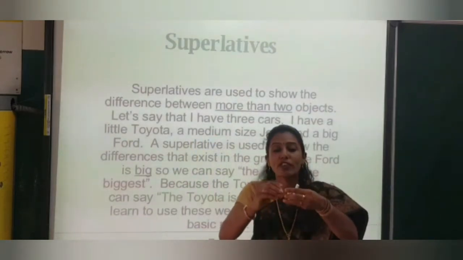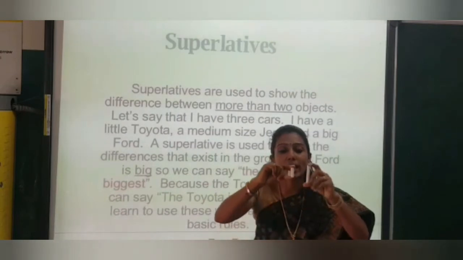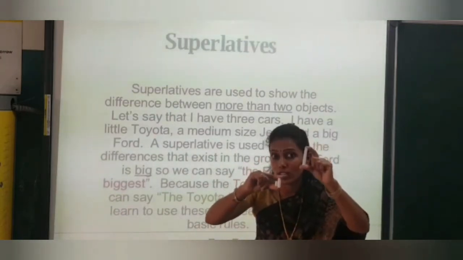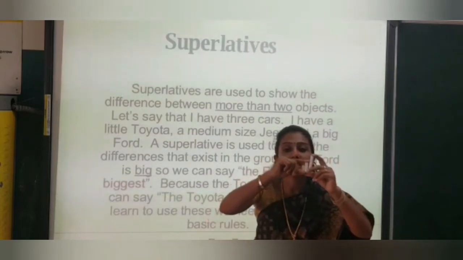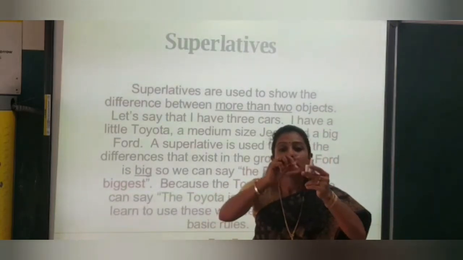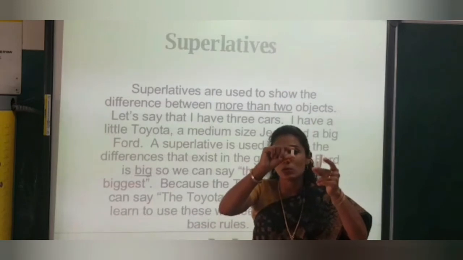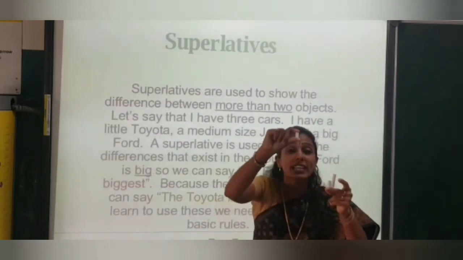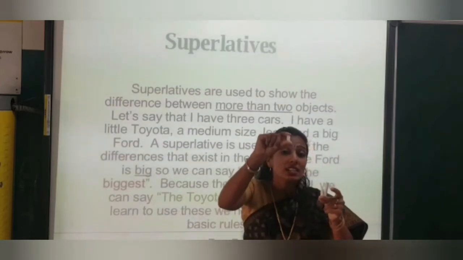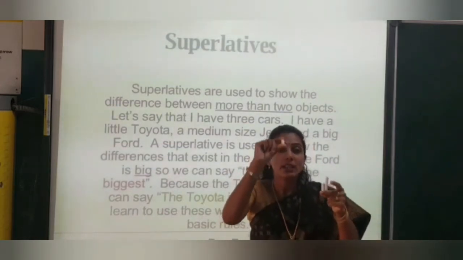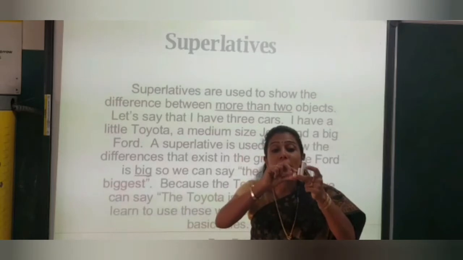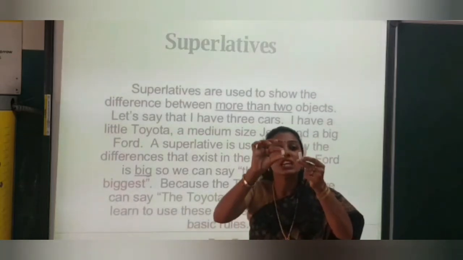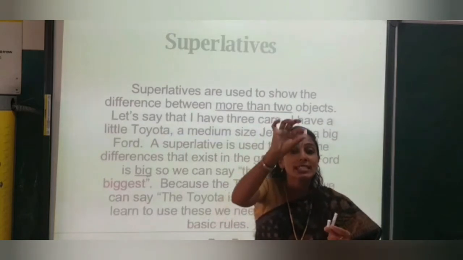So children, you can find 3 chalks in my hand. Can you find 3 chalks? Yes. One is the tallest one. The second one is a little bit medium size, and the last one is the smallest, tiniest one. So the superlative: tiniest, smallest, this is the smallest one. The comparison is being made not with 2 but more than 2. We have total how many objects? 3. So this is the tiniest one.